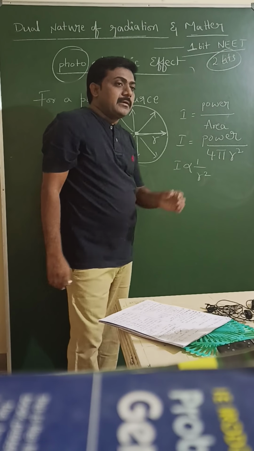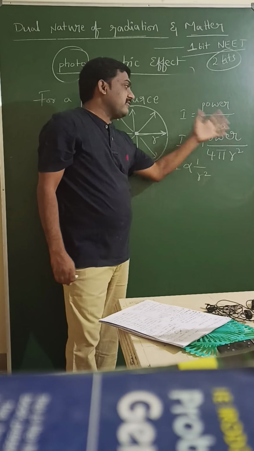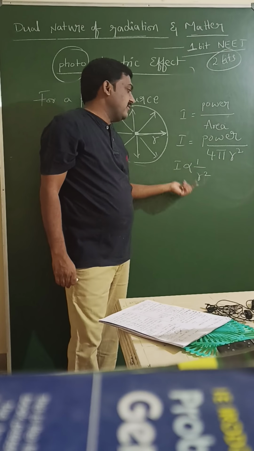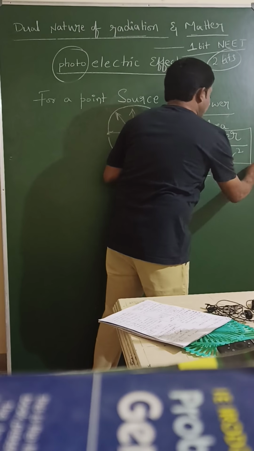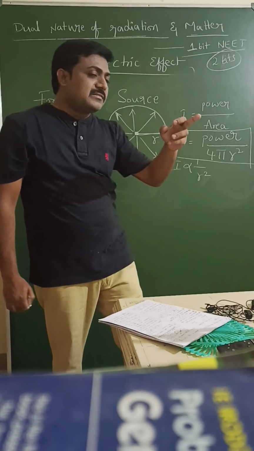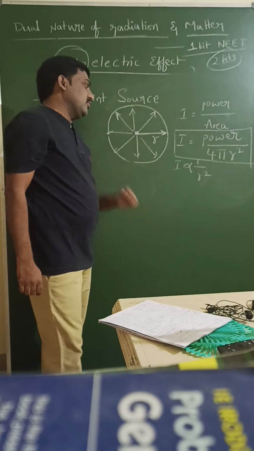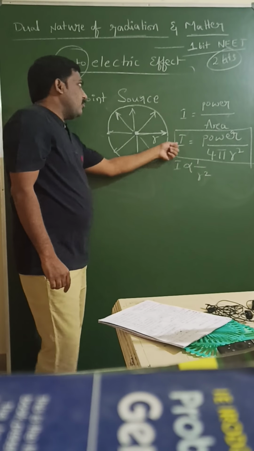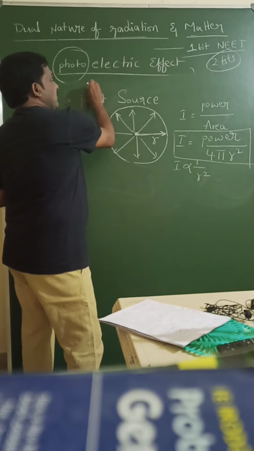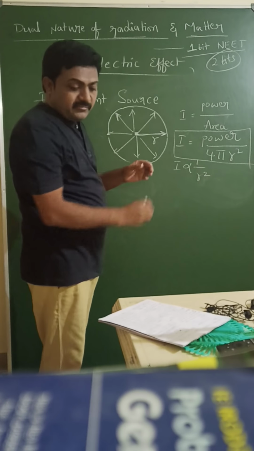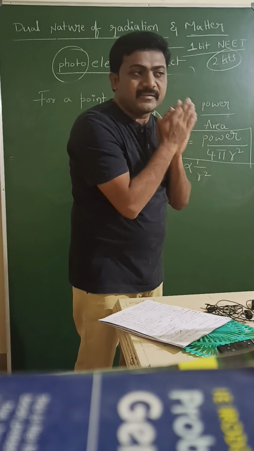When a problem is given for a point light source, to find the intensity, the power will be given and the distance will be given, then you should use the formula power by 4 pi r square. The same thing is there in sound waves also. So what I want to say from this point is that photon intensity obeys the inverse square law.